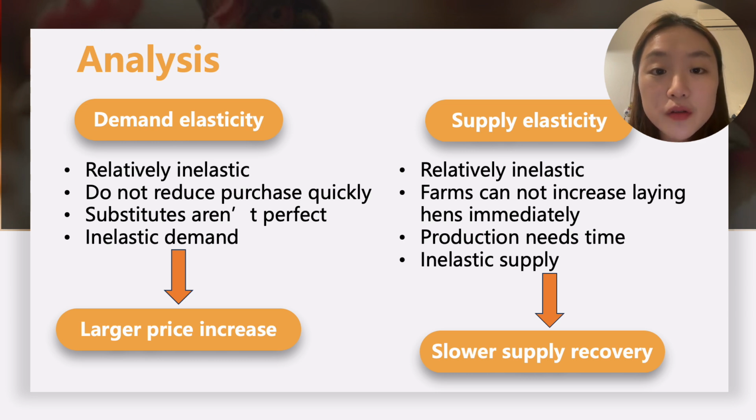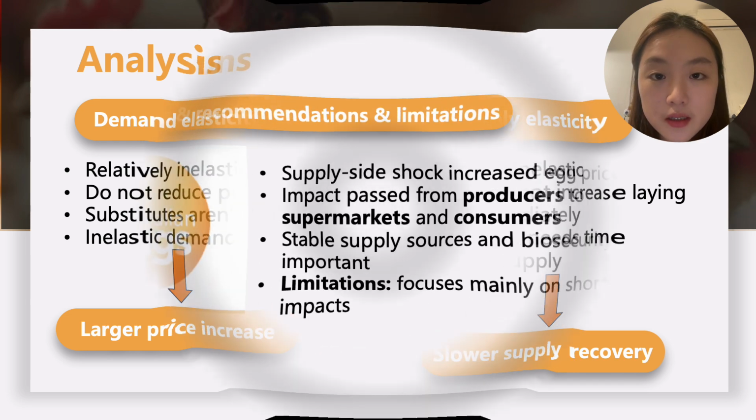When avian influenza reduces egg supply, farms cannot quickly increase production. This is because egg production depends on laying hens and biological production cycles. A farm cannot immediately increase the number of hens or make new hens produce eggs straight away. Also, affected farms need time for cleaning, disinfection, and biosecurity checks before reopening. Therefore, supply remains tight for some time. Overall, because demand does not fall quickly and supply cannot recover quickly, avian influenza caused a sharper increase in egg prices rather than just a small price change.